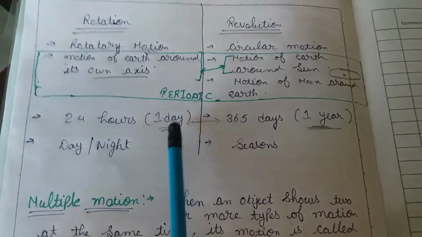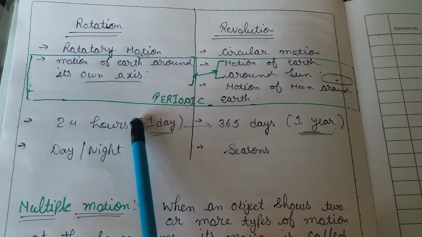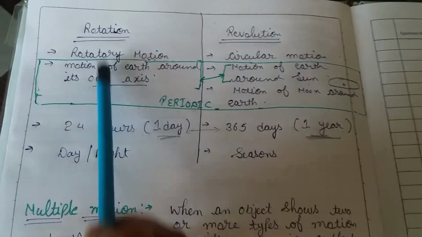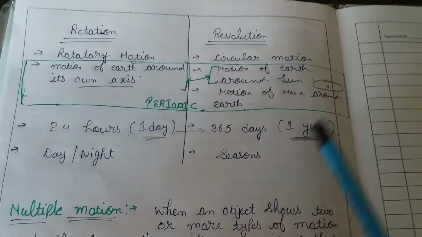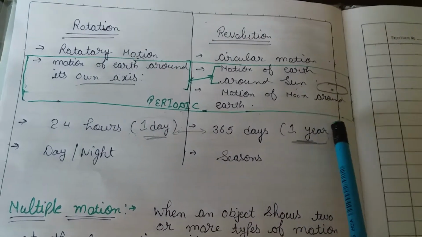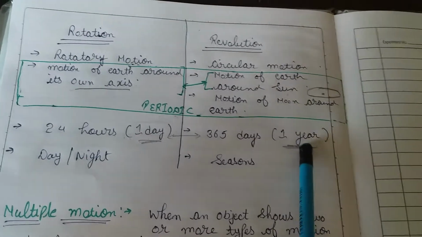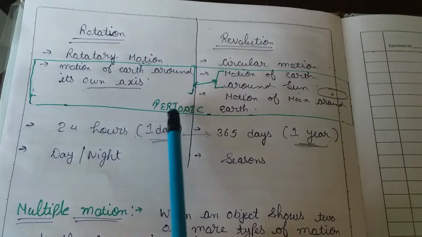So here we can see that the earth is repeating its motion after every 1 day to complete one rotation, so it is periodic. And here again the earth is repeating itself after every 1 year to complete one revolution, and again it is periodic. So these are also examples of periodic motion.